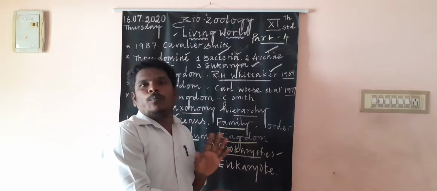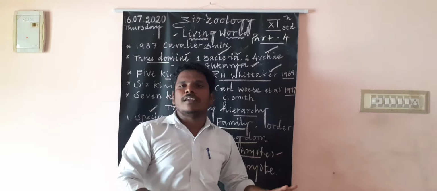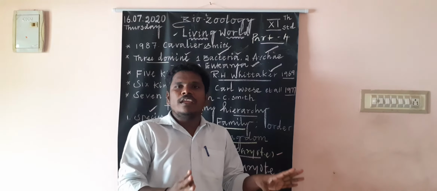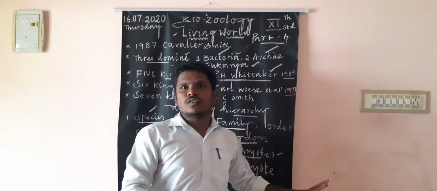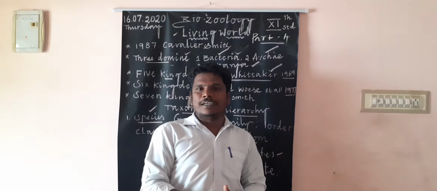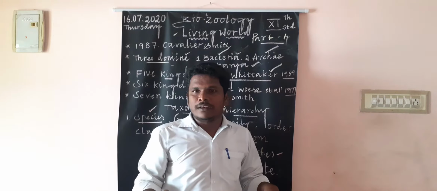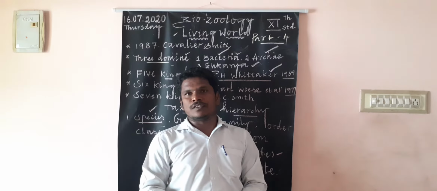What is the meaning of prokaryotes? Cells that do not contain a nucleus or any other membrane-bounded organelles are called prokaryotes. Eukaryotes are cells that contain a nucleus and membrane-bounded organelles. That is called eukaryotes.